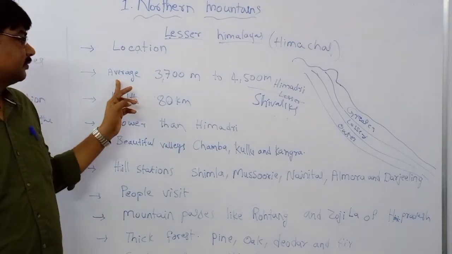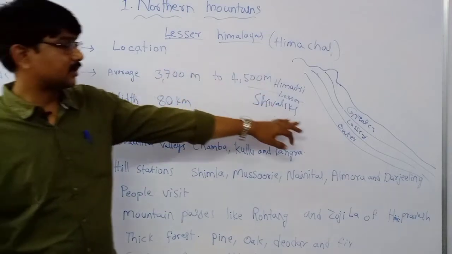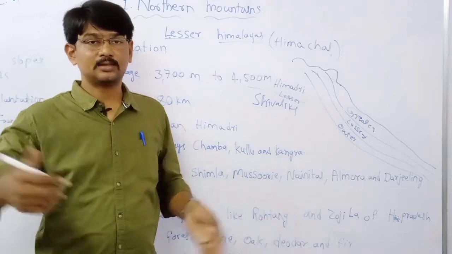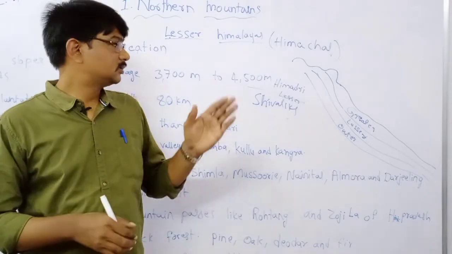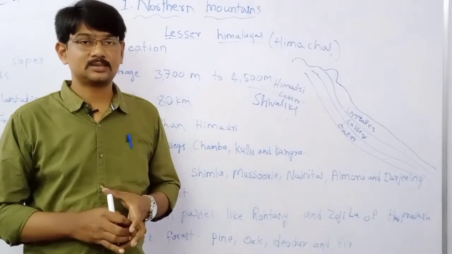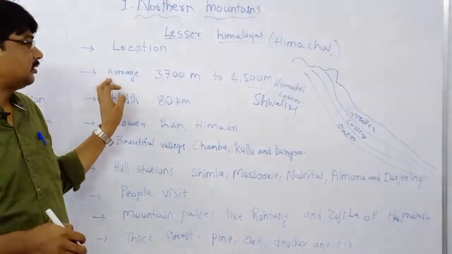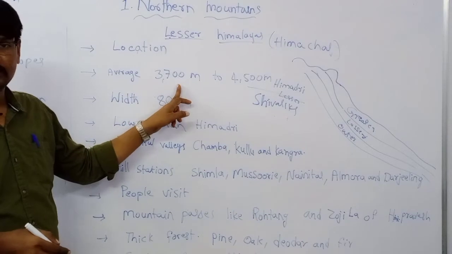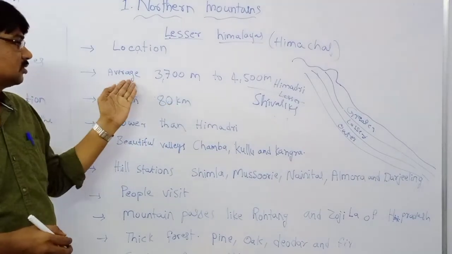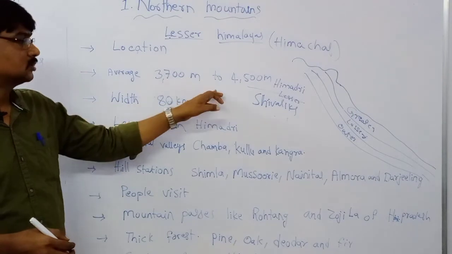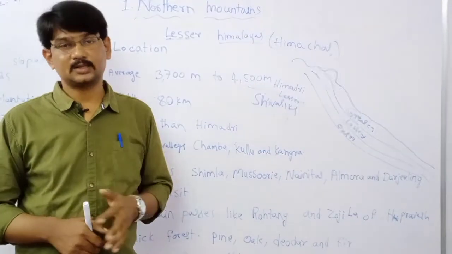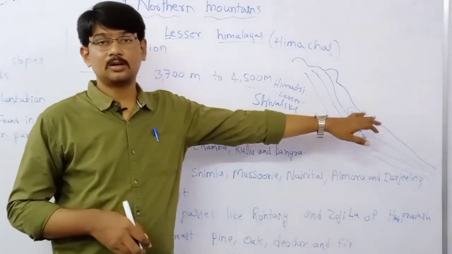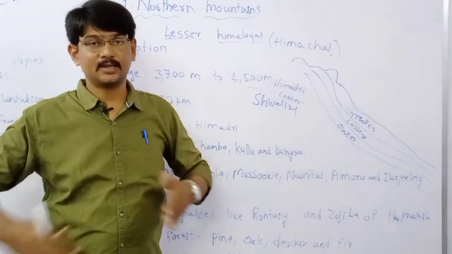Let us compare with the Greater Himalayas. For the Greater Himalayas, the width and length are given in kilometers. But for the Himachal ranges, they are just in meters, 3700 meters to 4500 meters. So we can understand the Greater Himalayas are very big ranges.